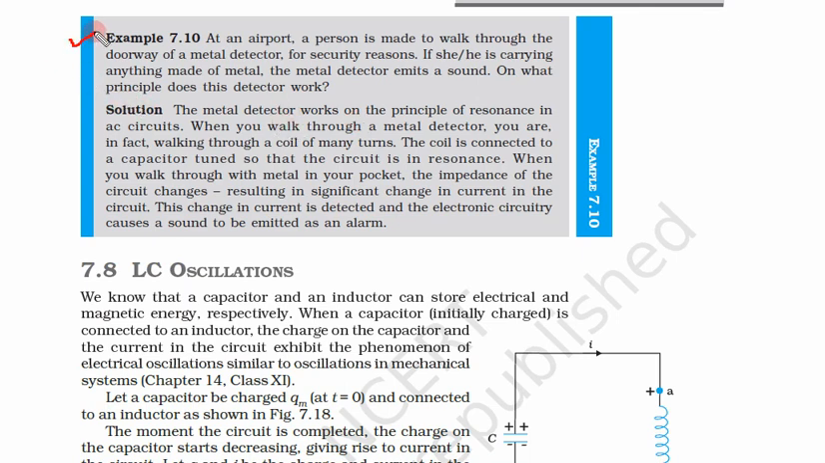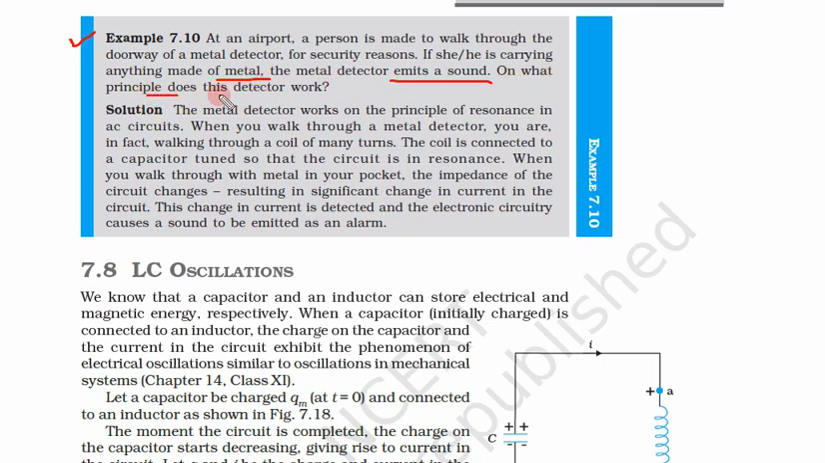Next example is about the metal detector. At an airport or even at railway station nowadays, a person is made to walk through the doorway of a metal detector for security reason. If she or he is carrying anything made of metal, the metal detector emits a sound. So we have already seen that when we are checked with the metal detector, this metal detector detects the metal.